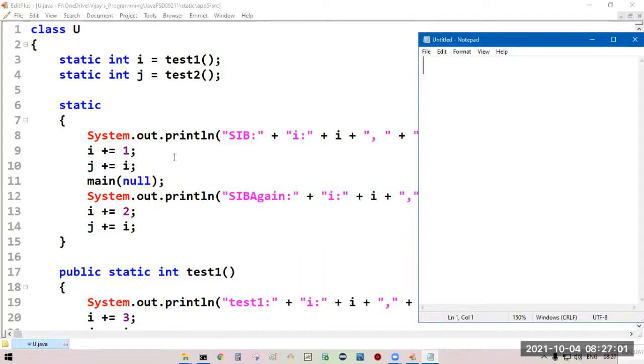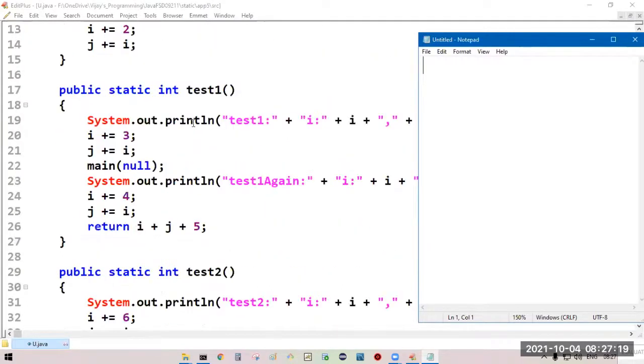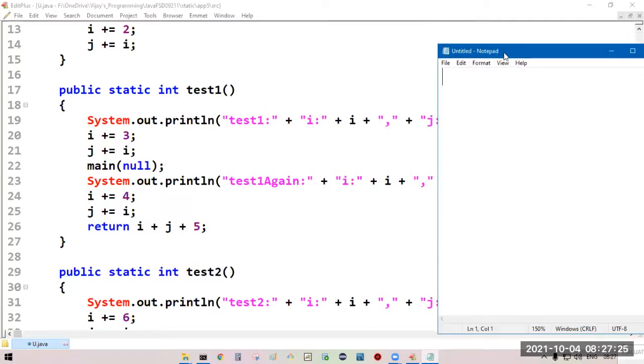Now, initializing and executing from top to bottom, static int i is equal to test1. We are assigning the return value of test1 to i. Now calling test1. What will you get as the output?